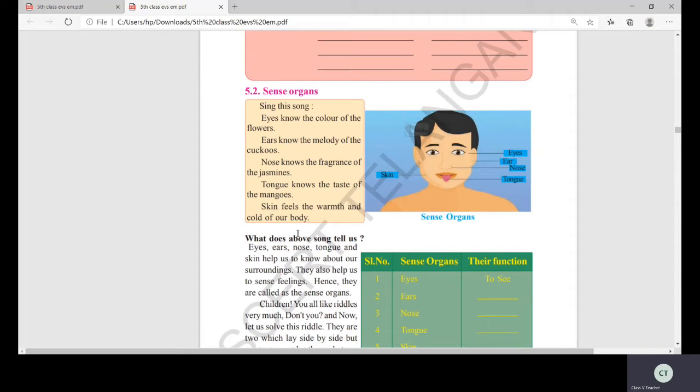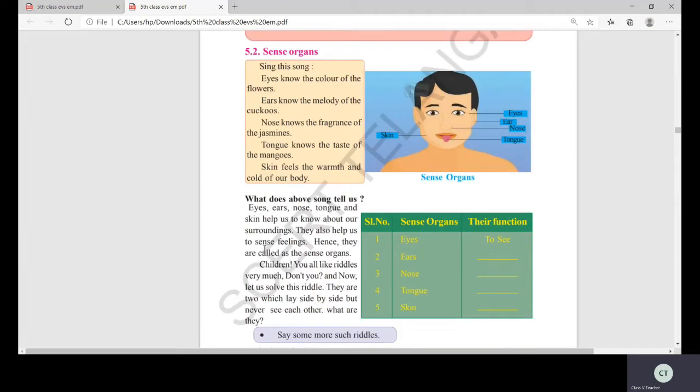Just imagine, children, if you don't have eyes, can you see anything? Just blindfold yourself with a chunni or a napkin or any kerchief or handkerchief for 10 to 15 minutes. Can you sense anything? No, you can't. You can't sense your surroundings, isn't it? Just close your ears. Can you hear anything? No. Just close your nose. If you want to know the importance of the sense organs, children, just try it practically, so that you'll know the importance of the sense organs.